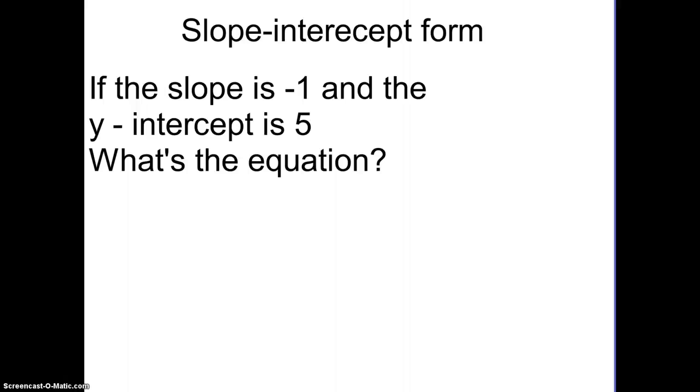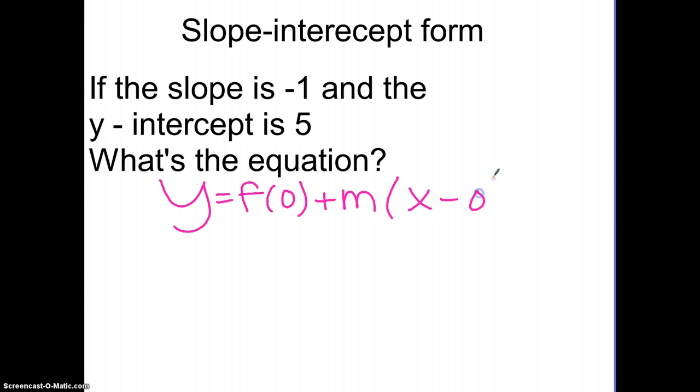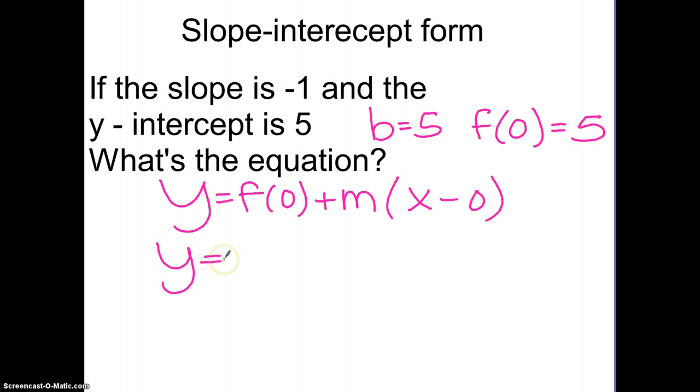So we know the slope is negative 1. I'm going to write out what I wrote out in the last one. And the y-intercept is 5. Again, y-intercept means it's also known as the b value, and it's also known as the f0, or the 0 term. So it's giving us the 0 term again, even though we call it the y-intercept. So that's 5.